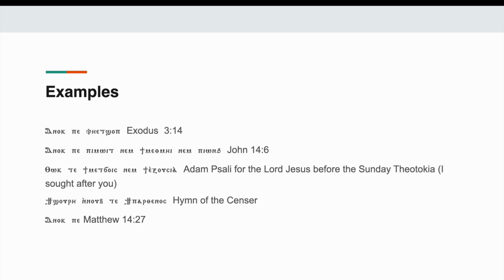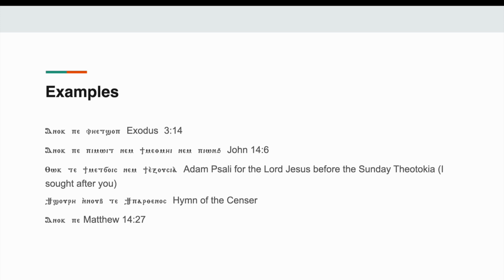Finally, we're at the fifth example, which is the difficult one, or the weird one that I was talking about earlier. From Matthew 14:27, the English translation of this is "it is I." So Anok be is "it is I." So you're taking a third person pronoun and you're using it to refer to the subject of this sentence, right? Anok be, it is I. And so it's kind of difficult, right?